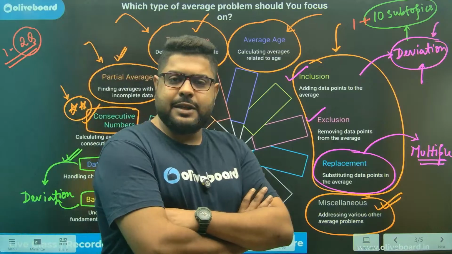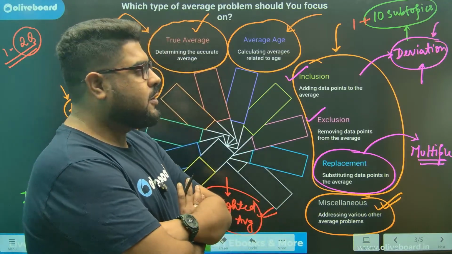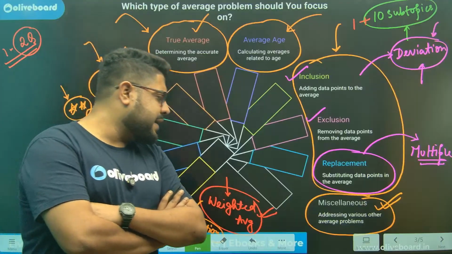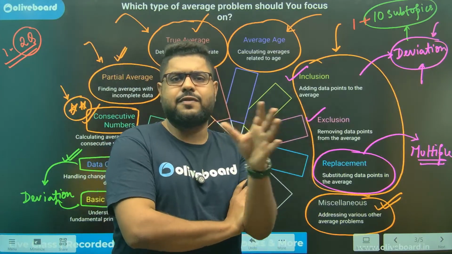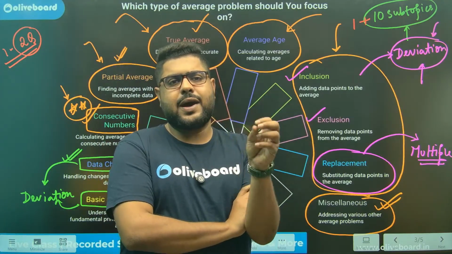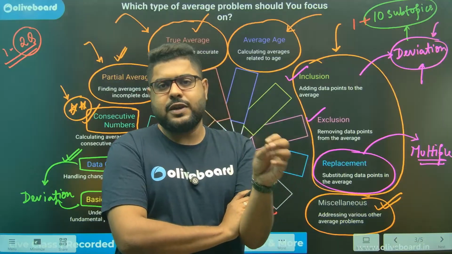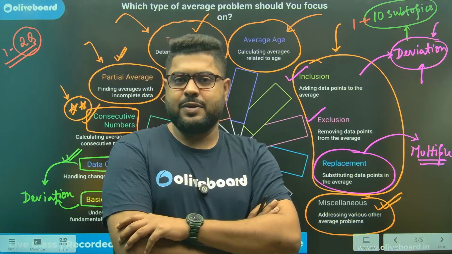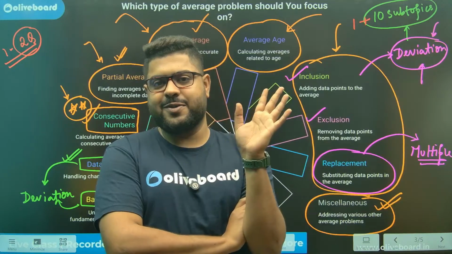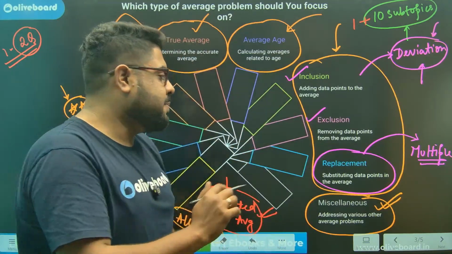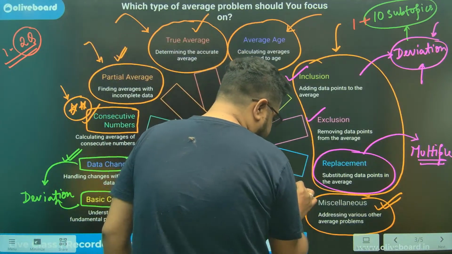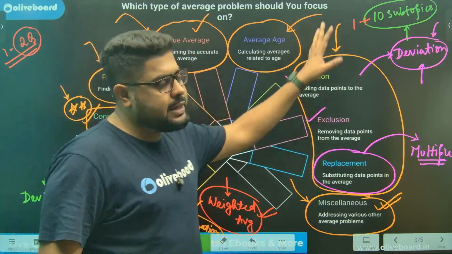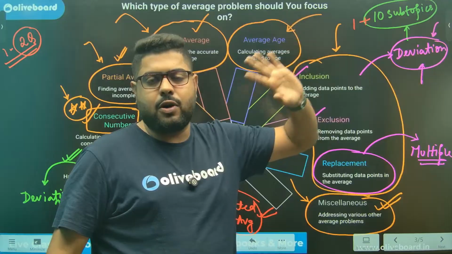Sir, especially the beginners who are just starting out, if you ask most of them what is, let's say, the average speed, the most of the time they will do what? They will say average speed is the average of the speeds, which is completely wrong. So please understand, average speed is a different concept, which will be done in the time, speed and distance chapter altogether.